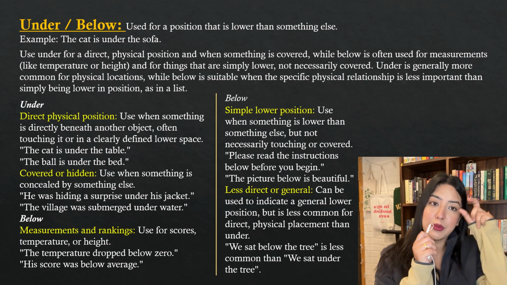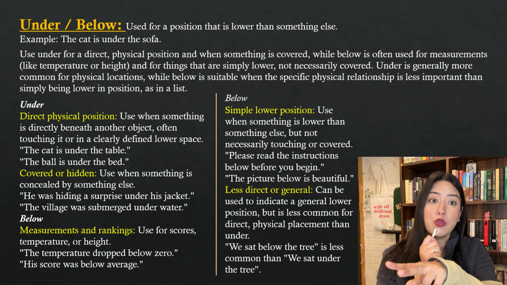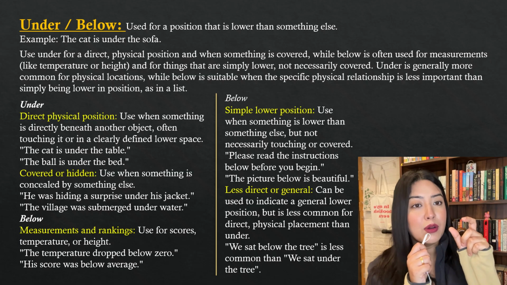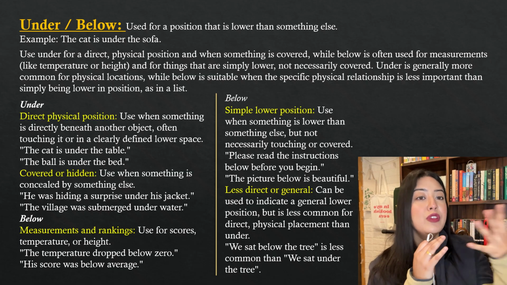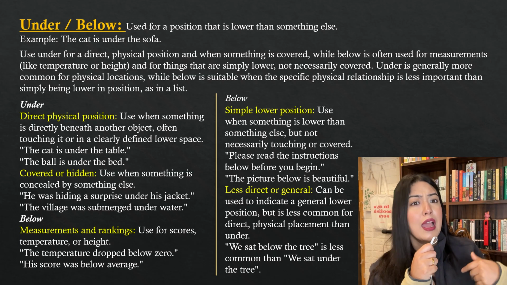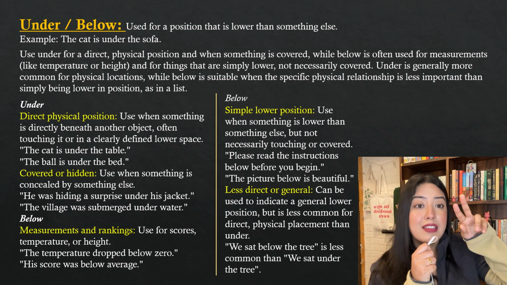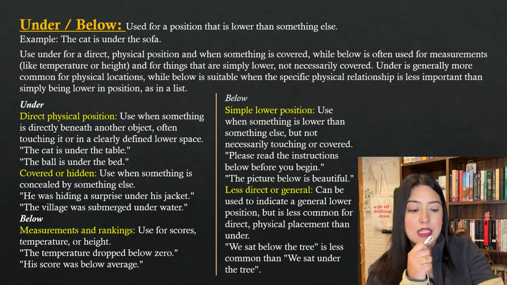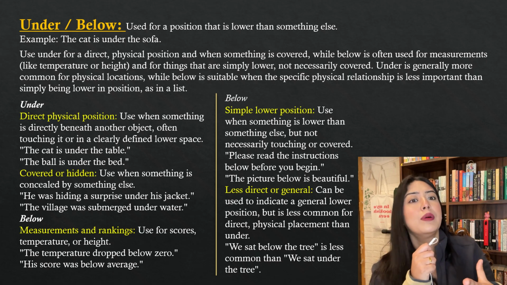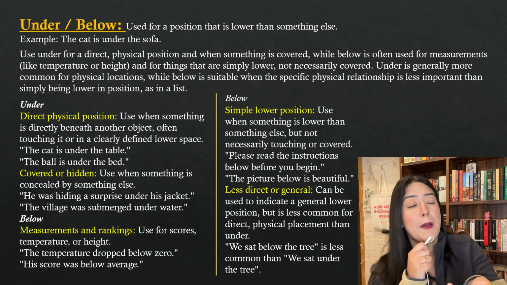The relationship between the two objects is there. But when you use below this temperature, there's no physical relationship necessarily. Below age, there's no physical relationship, but there's a comparison between the two. So it is less important than simply being in a lower position. Below age, lower position. Below the staircase, a lower position than something else.